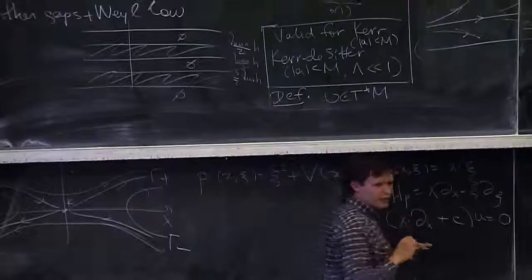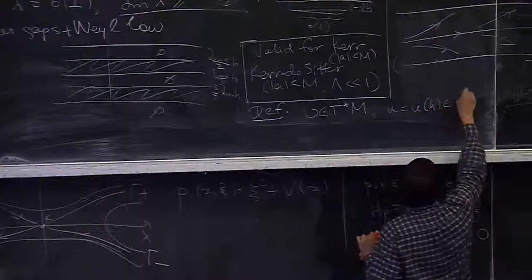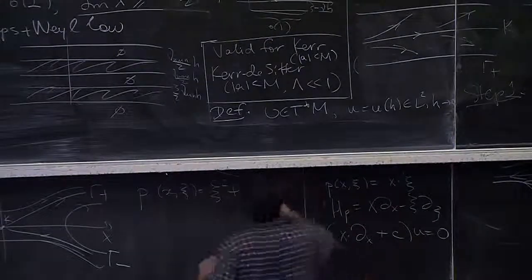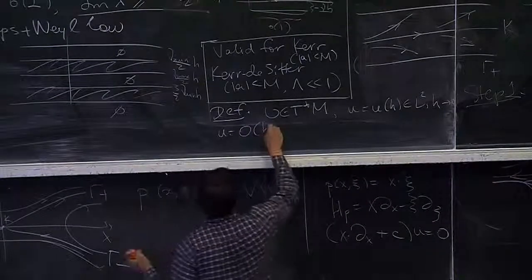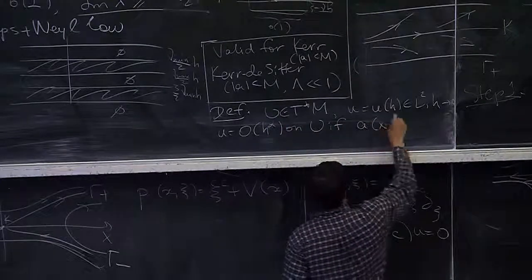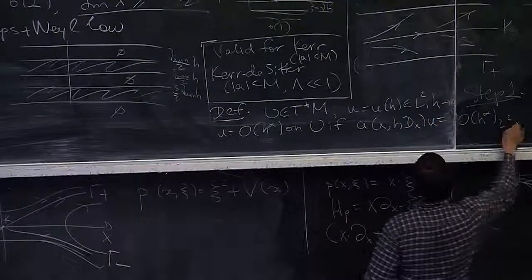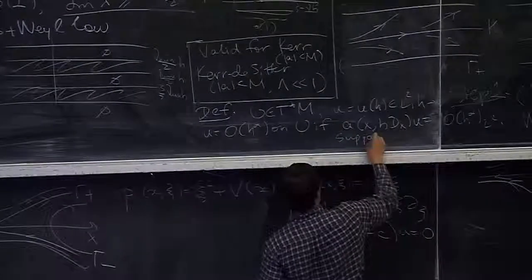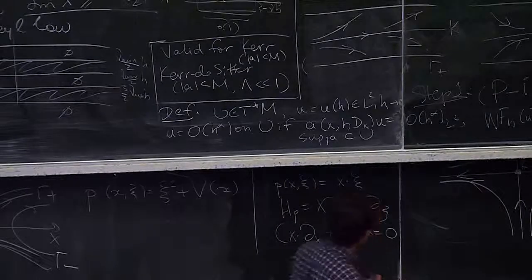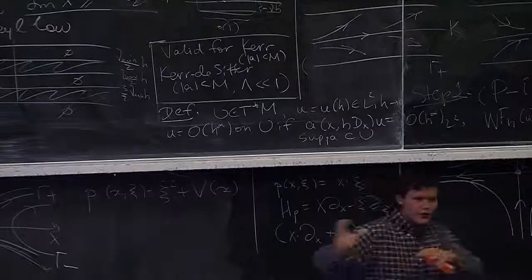open set in the phase space, and then I have a family of L2 functions, tempered, defined on some sequence of h's converging to 0, then I say that u is O large of, let's say, h to the alpha on U if this holds, for alpha in L2, whenever the support of alpha lies in U. So it's really convenient for me to say that my solution is small in L2, but in some parts of phase space.